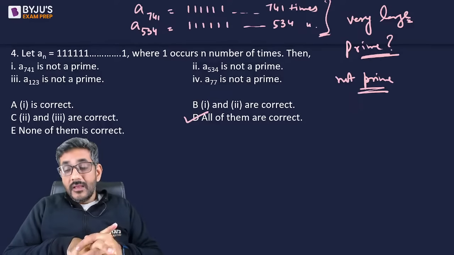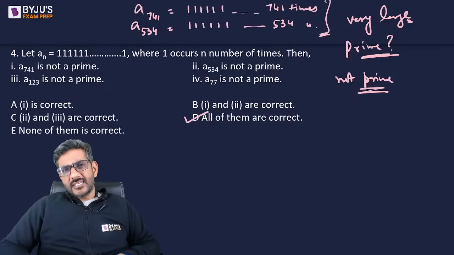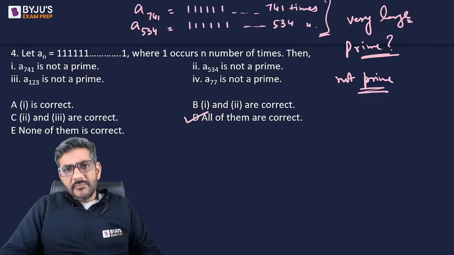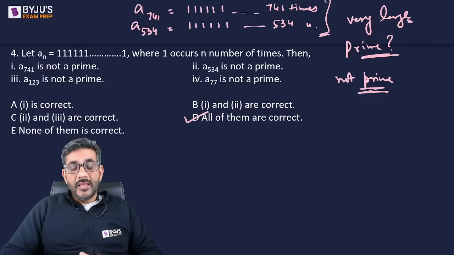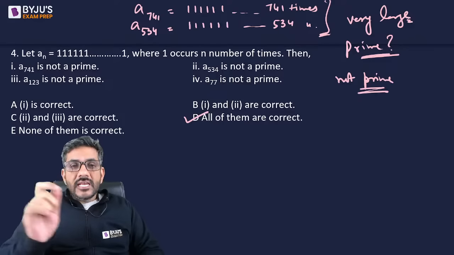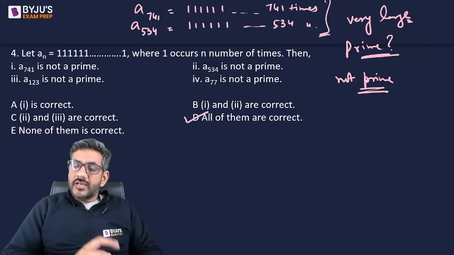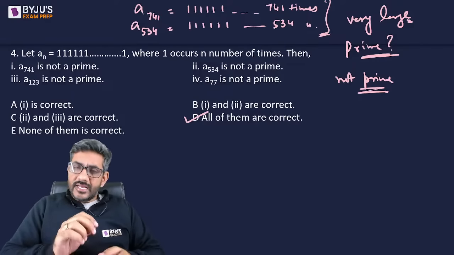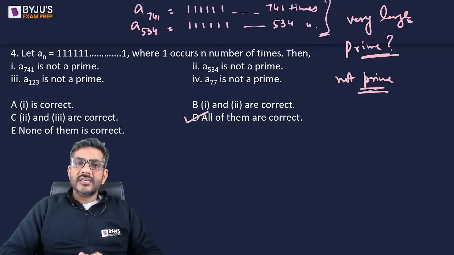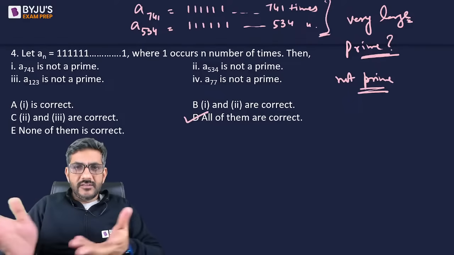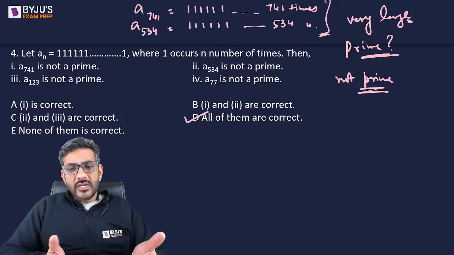Now, I'm sure you must be thinking, sir, how can you say that? Does it mean that large numbers are not prime? I'm not saying that. Please understand this point. Large numbers can be prime. But why am I saying so? To check whether a number is prime or not, we have just one way of doing it: take out the square root of the number and check by all the primes below that square root whether it is divisible or not. If it is divisible, it would be composite. If it is not divisible, it is prime.